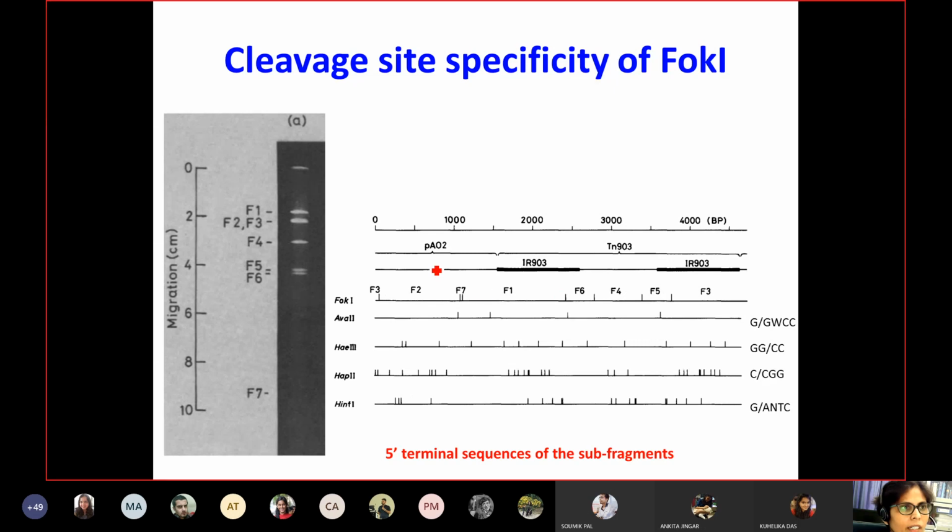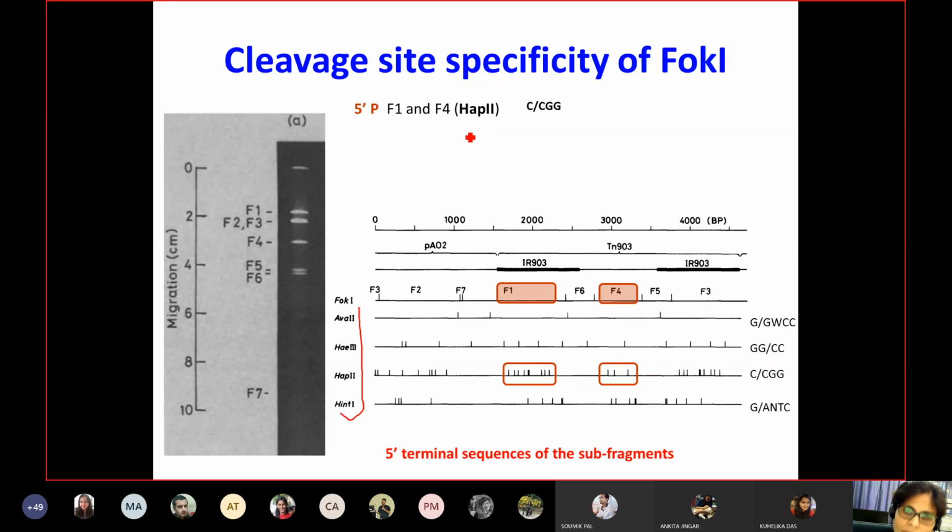And after labeling all these 6 fragments, these fragments were further digested by other enzymes, as you can see here. Now, why did they do so? For example, you have fragment 1, which is very big, and then you have fragment 3, which is again big. So they digested fragment 1 and fragment 4 into subfragments with the help of HAP2 enzyme.